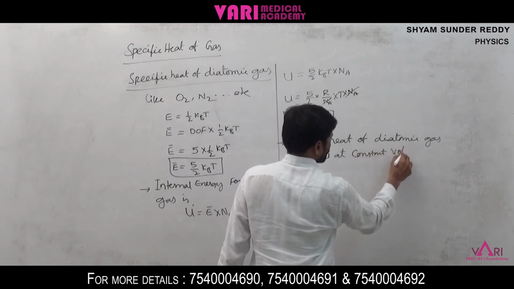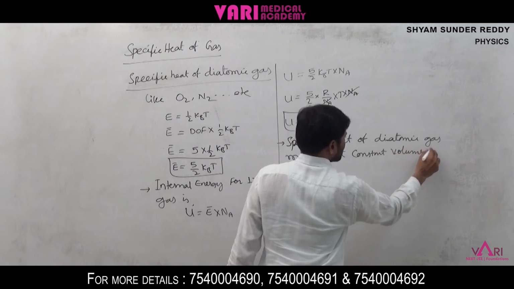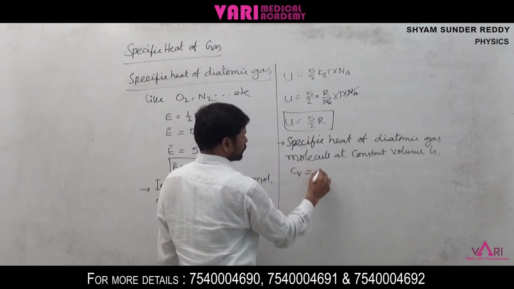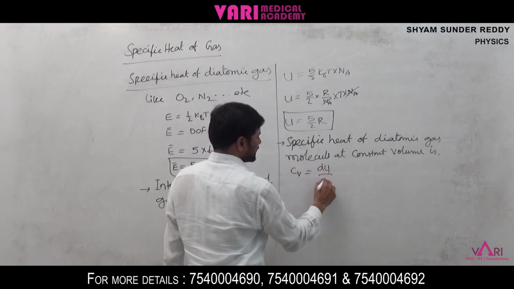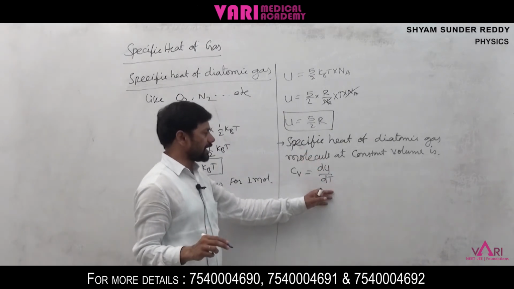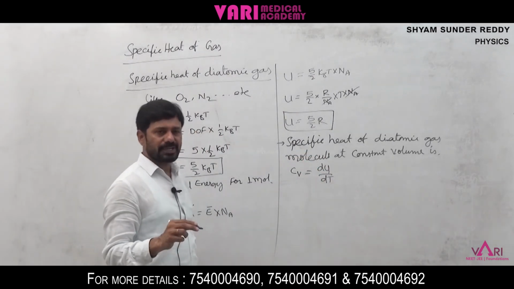Cv is equal to dU by dT, internal energy by absolute temperature.